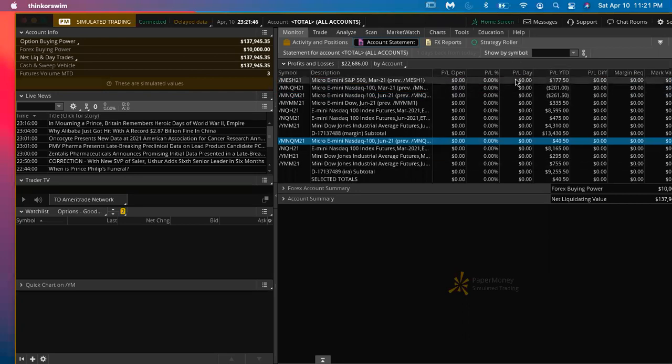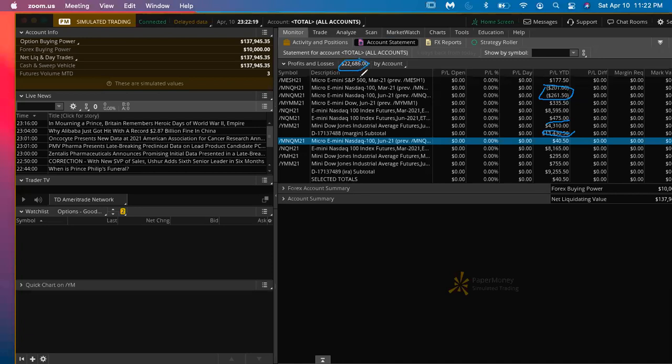I want to highlight here that your losses should be small and your profit should be bigger. If you see the mini Nasdaq 100, the losses were $201, $261. But if you see the profitable trades, $8,000, $4,000, $13,000, $9,000, like that. Overall the profit you will see is almost $22,000 on the account.